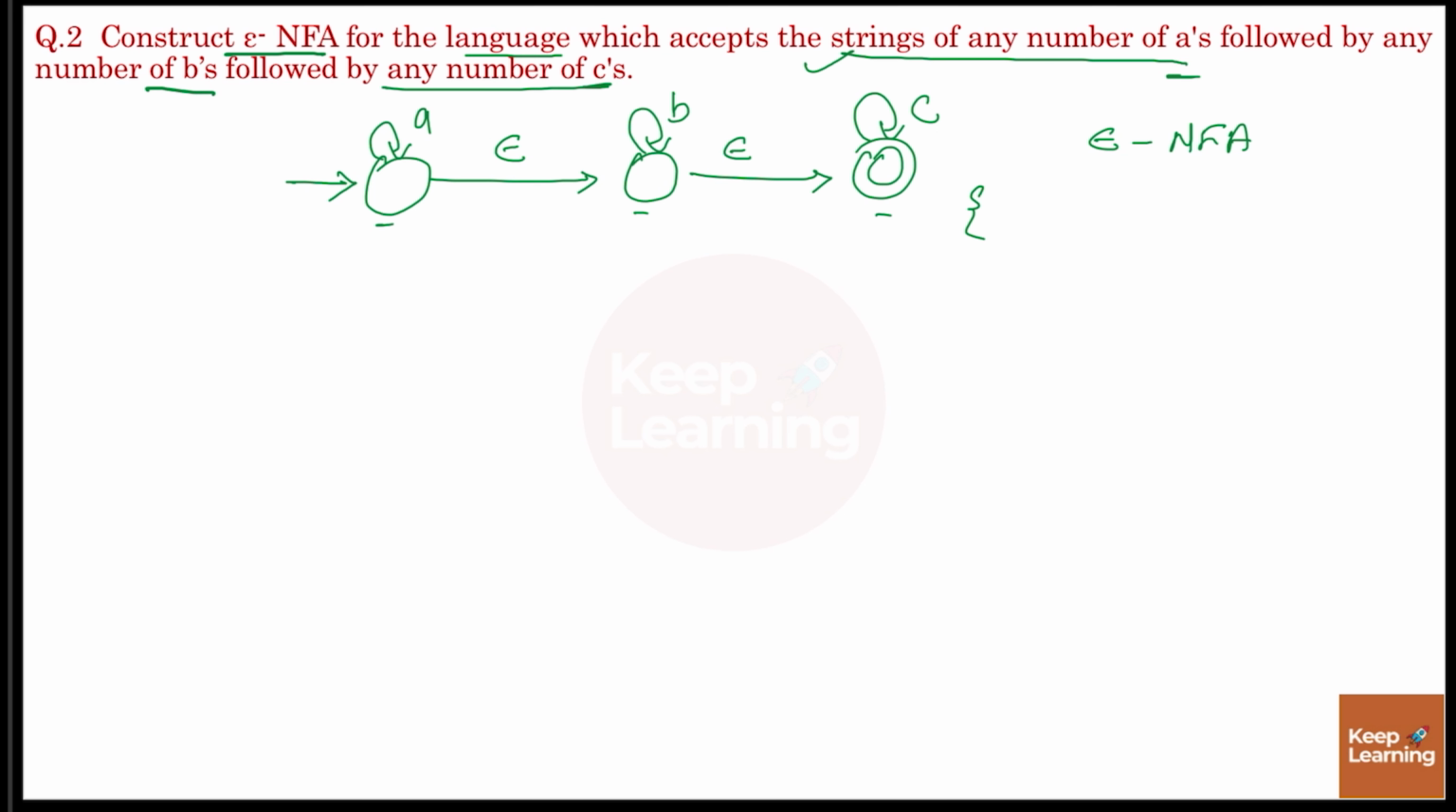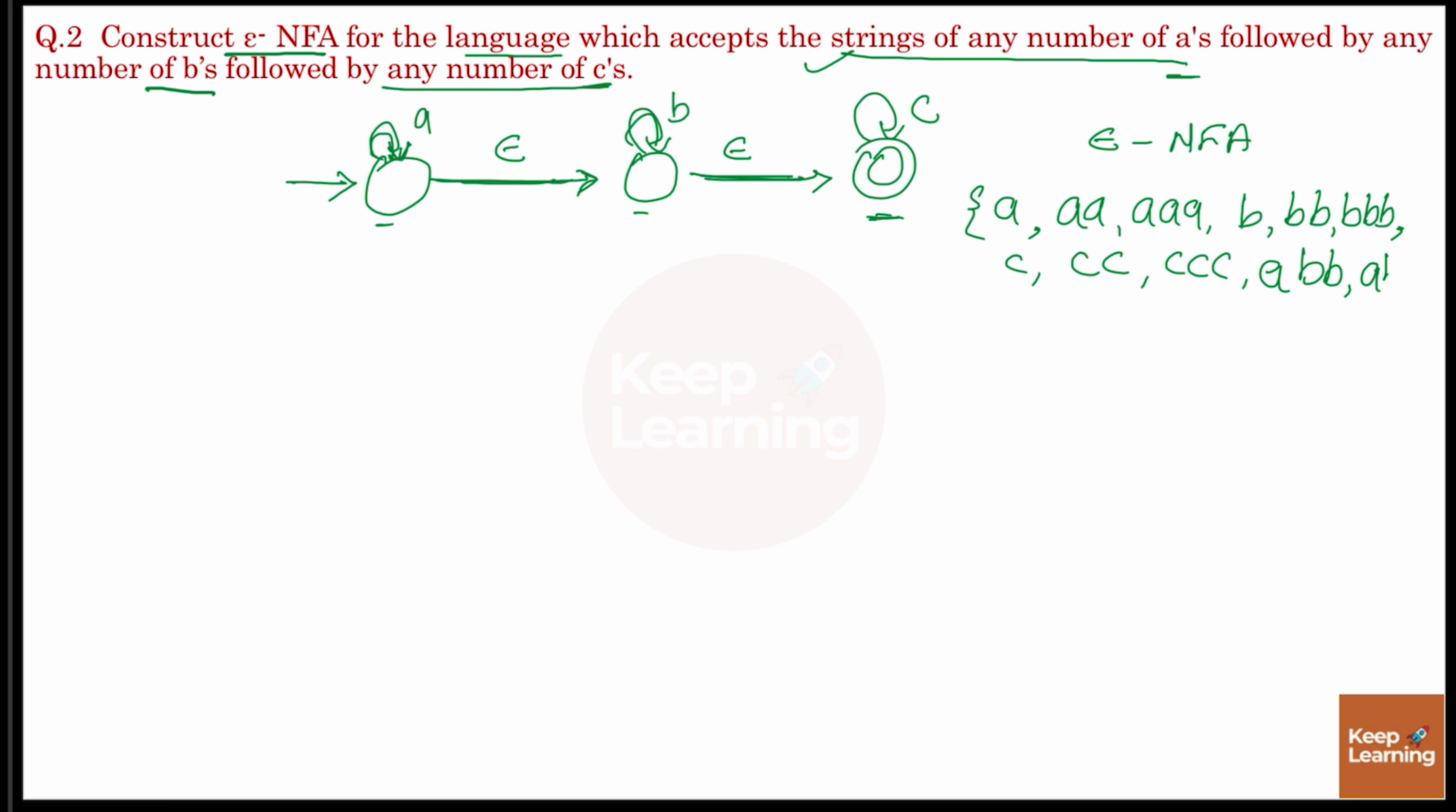Now here you can check, it can accept A, epsilon, epsilon, and this is your final state. It means it can accept any number of A's, and after that epsilon, B, epsilon, final state, so it can accept B, double B, triple B. Similarly, it can accept any number of C's. Apart from these strings, it can accept A, B, B, or A, B, C, double A, double C, etc.